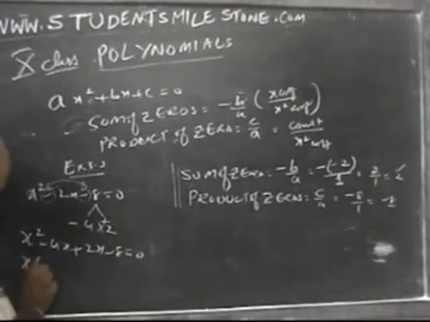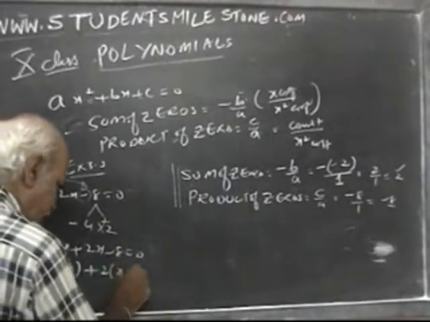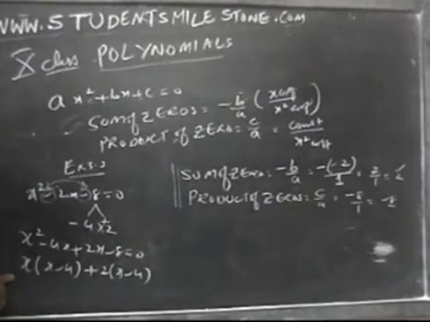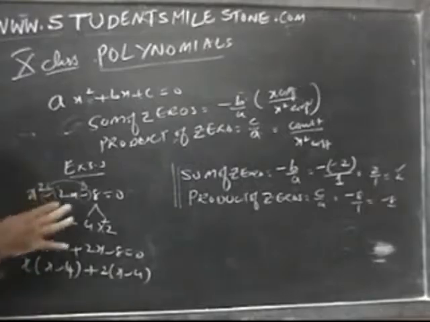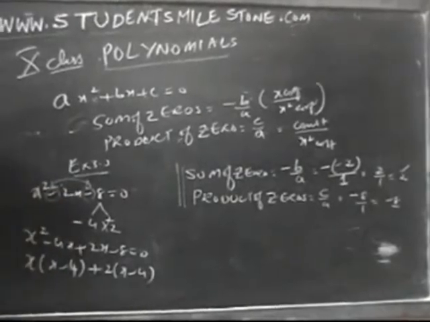Common is what? X minus 4. Again, what is the common? 2. From this I have taken x common, from this I have taken 2 common. So what will happen? X into x minus 4 plus 2 into x minus 4. Like this, every problem I have explained.